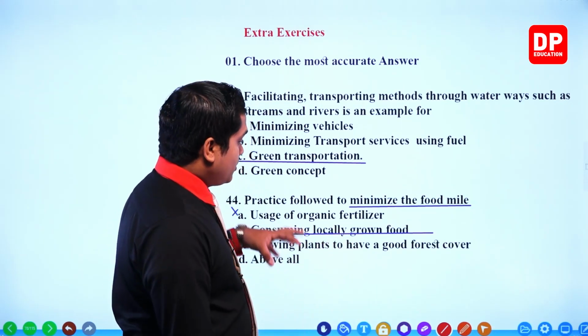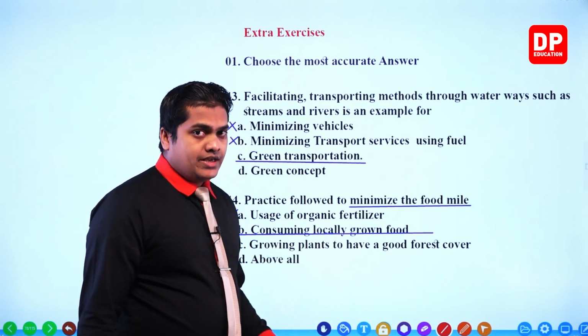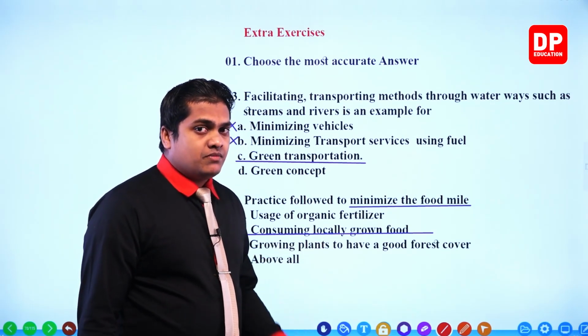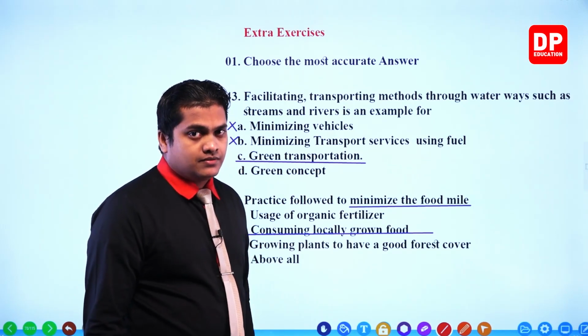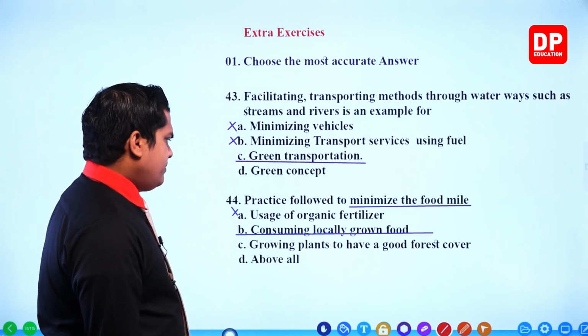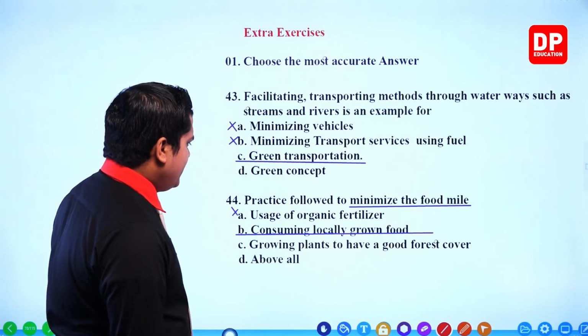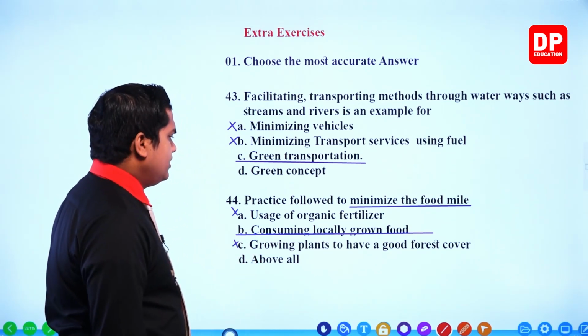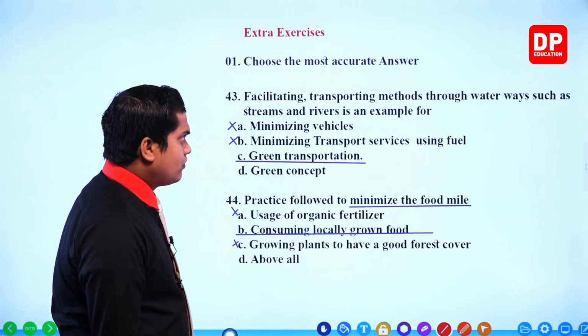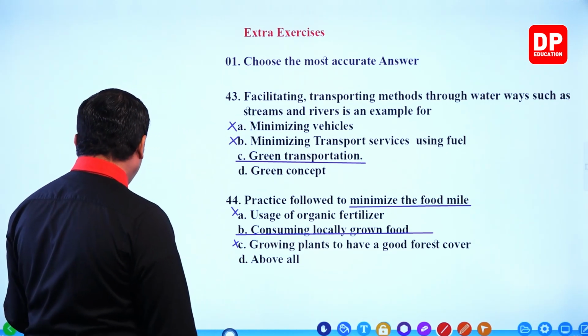By growing foods locally, you can minimize that distance. Then growing plants to have a good forest cover, once again it is irrelevant. So our answer would be the second one, consuming locally grown food. Next one.